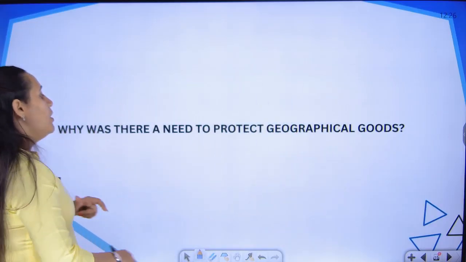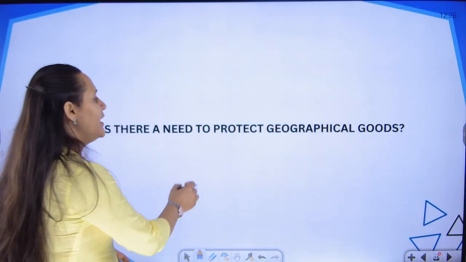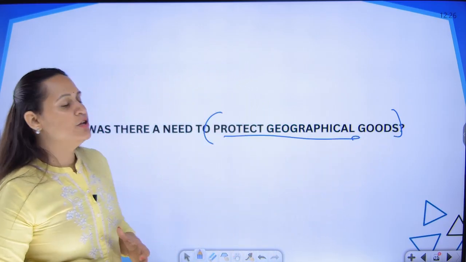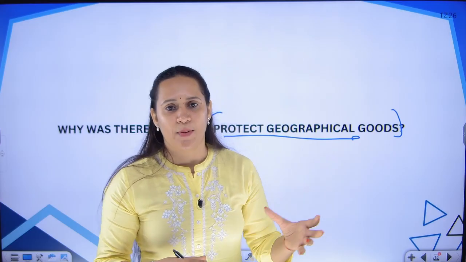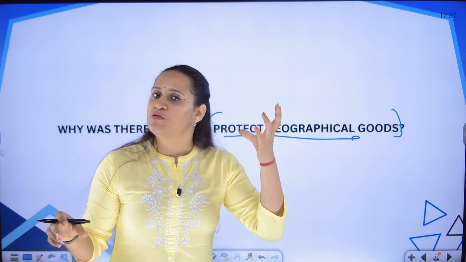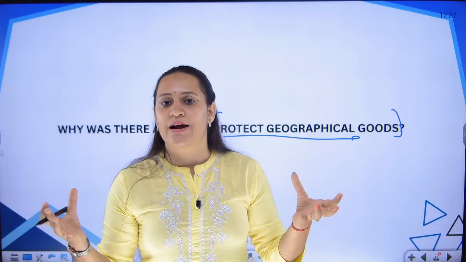Now, why is there a need for protecting geographical indication? Why should we protect the goods? Why is there a necessity? We saw the basic requirement that a lot of counterfeit fake products were coming into existence. It was damaging the reputation of the original products. It was also giving bad products to the consumers. So, the interest of the producers of the goods and the interest of consumers both were put at a damage.